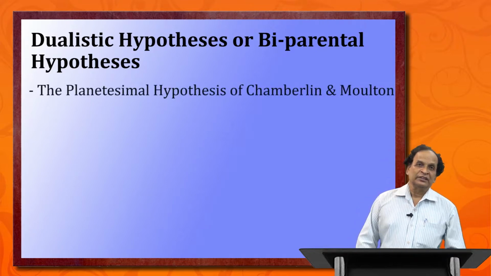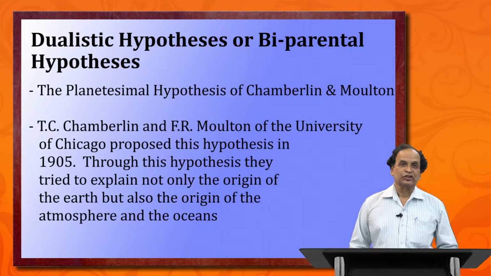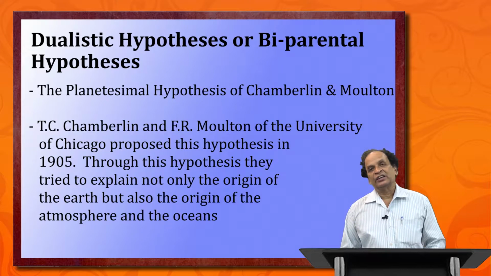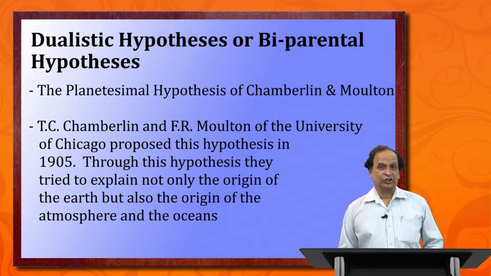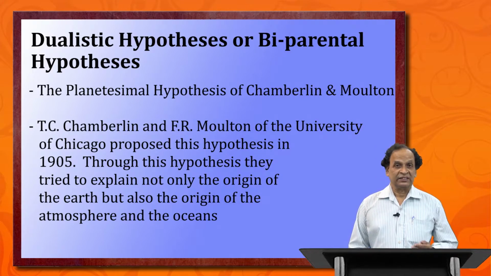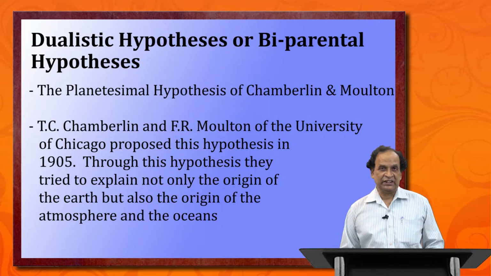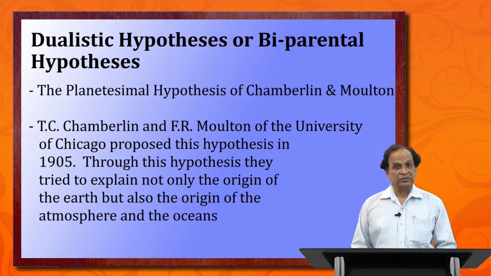For example, in the parental hypothesis, Chamberlain and Moulton jointly in 1905 put forward a hypothesis, as they thought that all the materials were in space and started getting consolidated together to form the planets. And this is how all the planets came into being.